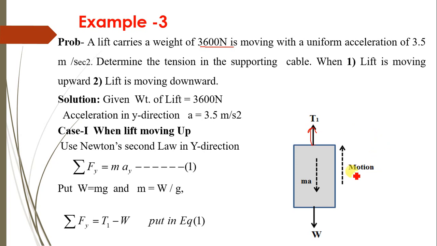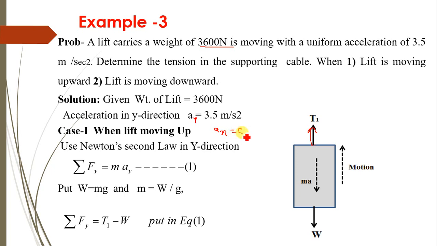Now the direction of motion will depend on whether the lift is moving in the upward direction or the downward direction, and based on the direction of motion, we further mark the direction of inertia forces or friction forces. So next, given, first, weight of lift is 3600. Now the acceleration of the lift: the motion occurs in the vertical plane, so this acceleration is given in the y direction, and the acceleration in the x direction equals 0, as the motion is vertical.